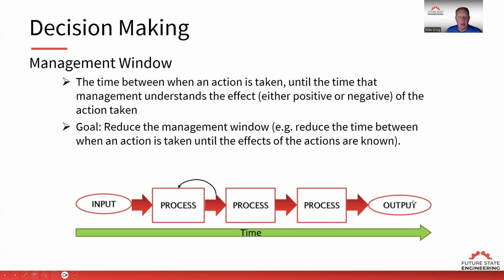So what we want to do is shorten that time between when we make the decision and when we understand the outcome of that decision. That's our management window. Short as possible. So immediate feedback from the process once we make that decision, to say, was that the correct decision? Did we get the predicted effect that we were looking for? If not, recalibrate and then take new actions or make new decisions, and then make that a standard process, and then train everybody in understanding how the decisions should be made and what effects we should be expecting from the system.